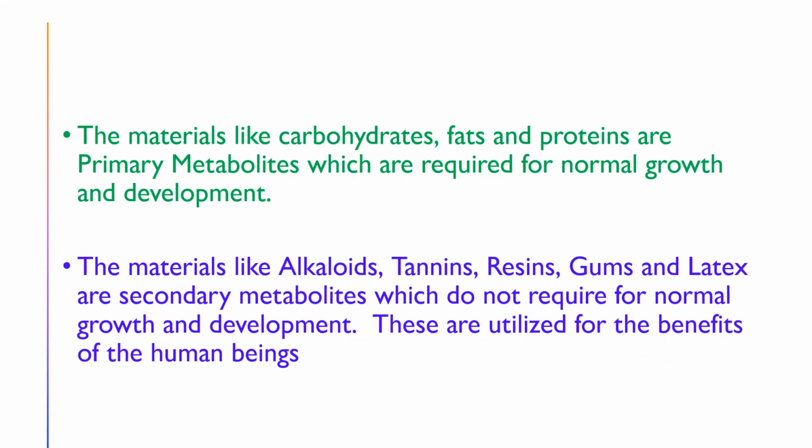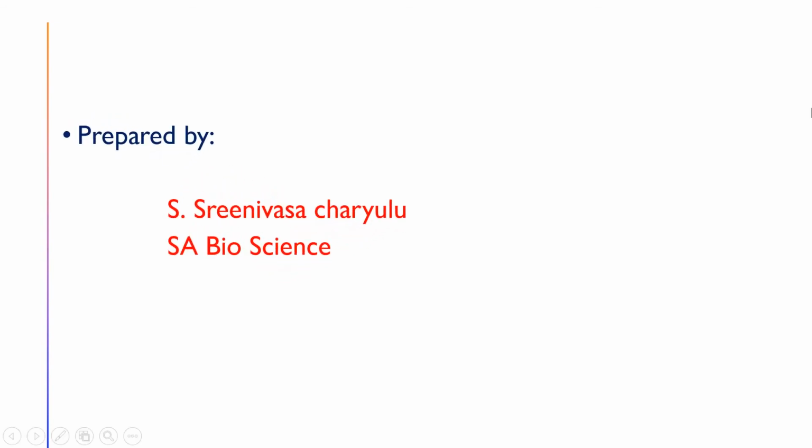Then the secondary metabolites: alkaloids, tannins, resins, gums and latex are called secondary metabolites. Why are these called secondary metabolites? Because these are not required by the plant for normal growth and development. Hence, the alkaloids, tannins, resins, gums and latex are called secondary metabolites. All these secondary metabolites are used by human beings for their benefits. So this is about the excretion and the release of substances by the plants.